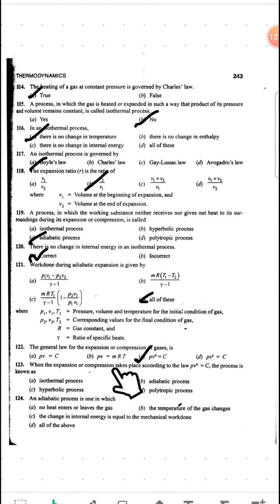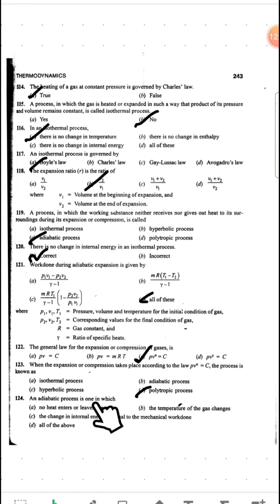Let's see the next question. When the expansion or compression takes place according to P V to the power n equal to constant, the process is known as, when n is equal to n, then it will be called a polytropic process.